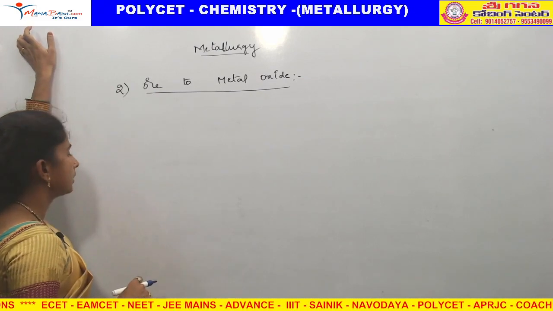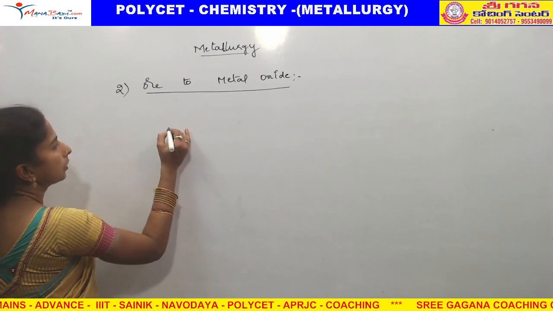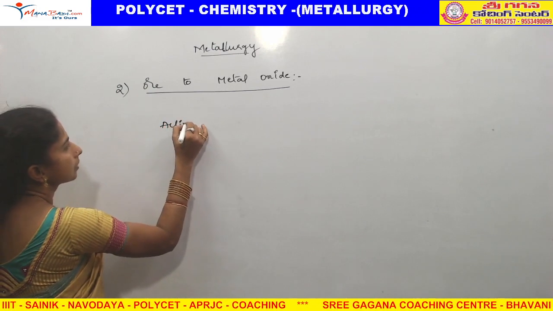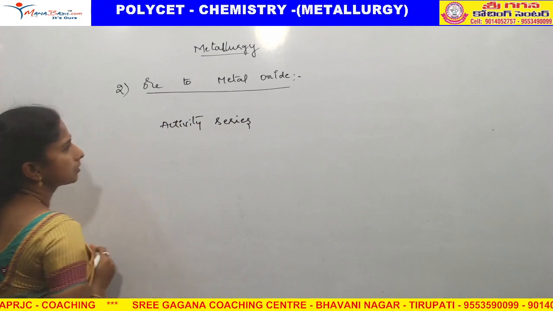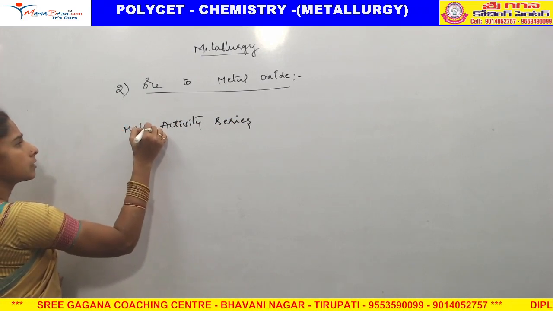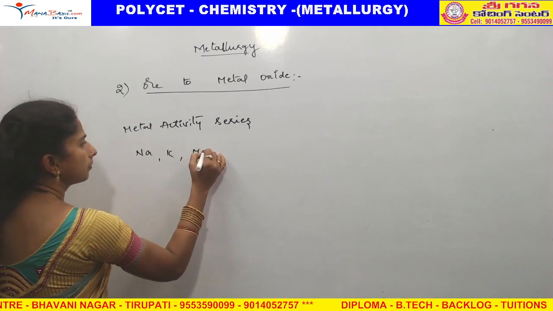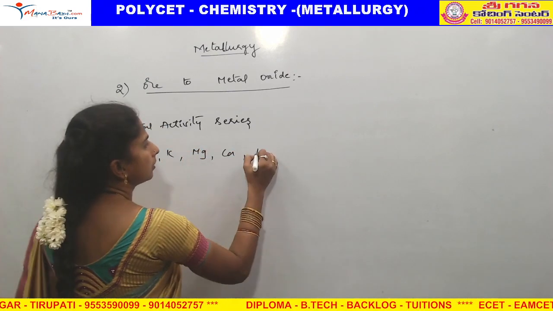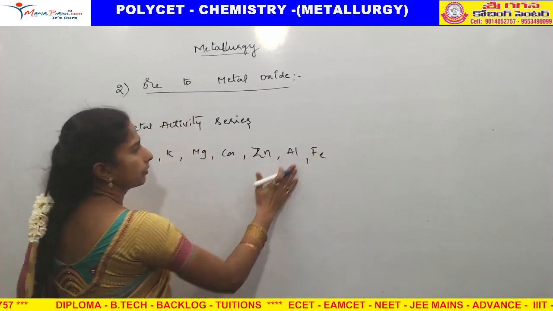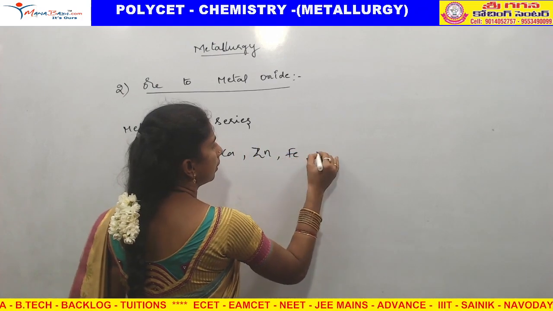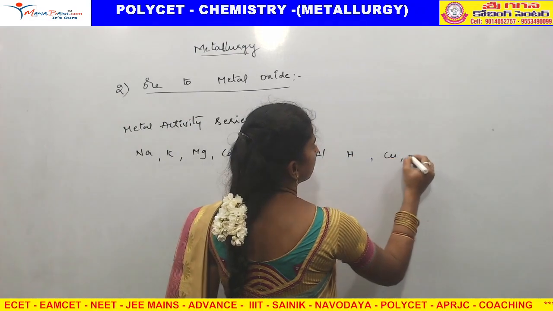We know the activity series. What is that activity series? Metal activity series. For example, sodium, potassium, magnesium, calcium, aluminum, zinc, iron, then hydrogen, copper, mercury.